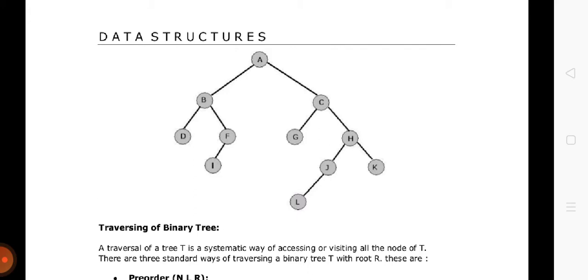So now if we have processed B, now we will check for its left. Now we will come to the left of the B, which is in this case it is D.